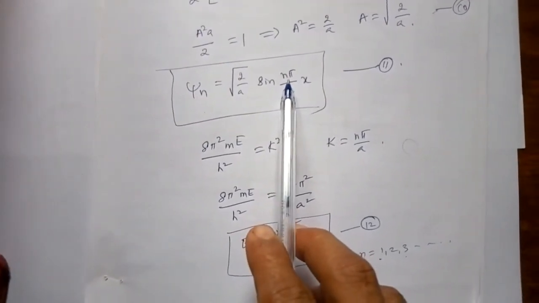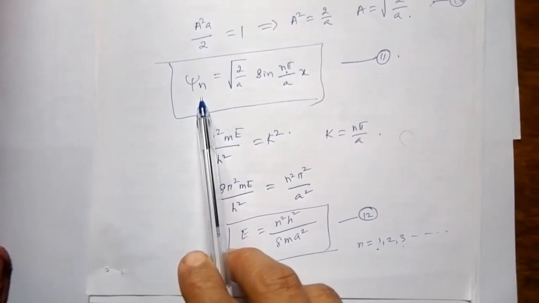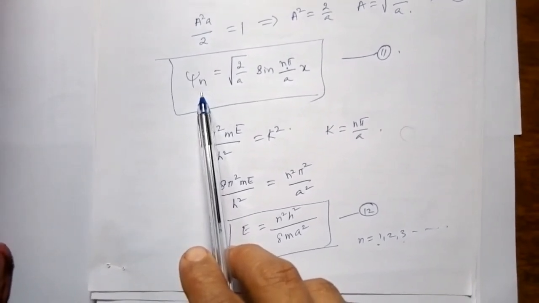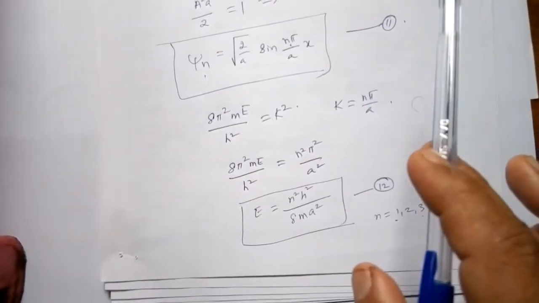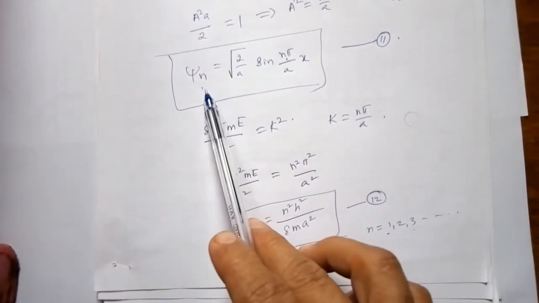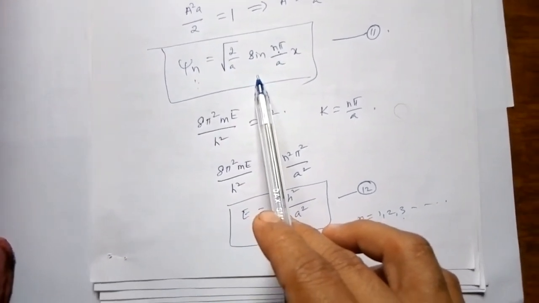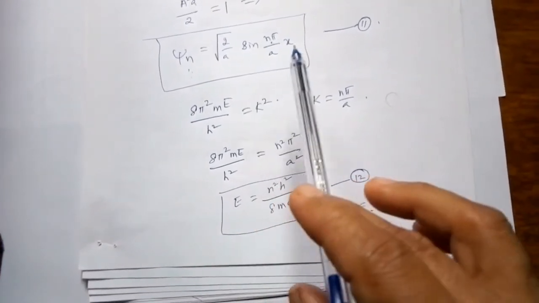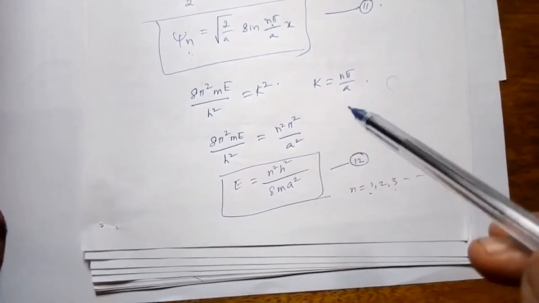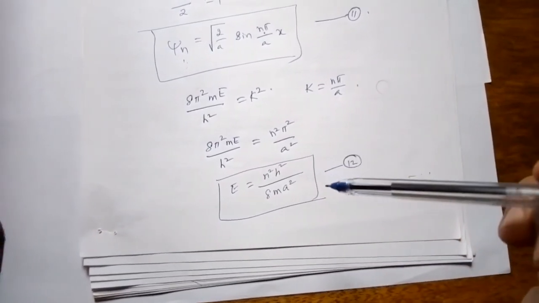If n is equal to 0, ψn is equal to 0, which means we can say that the particle is not present inside the box. That is not true. We have assumed that the probability of finding the particle inside the box is equal to 1. So the particle has to be present inside the box.